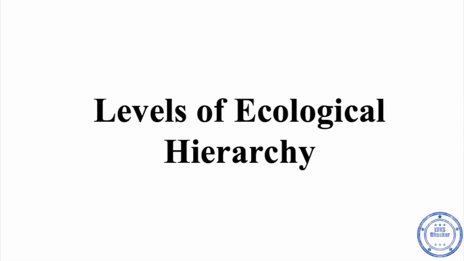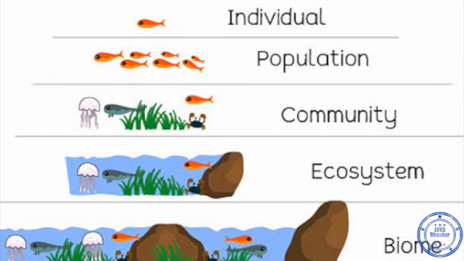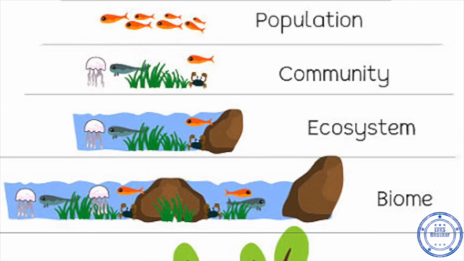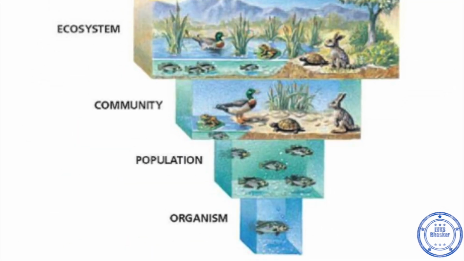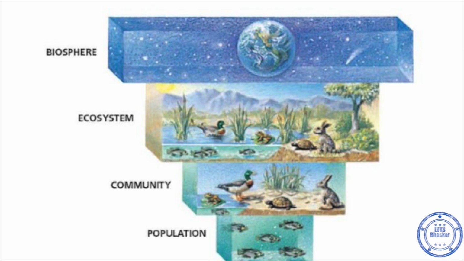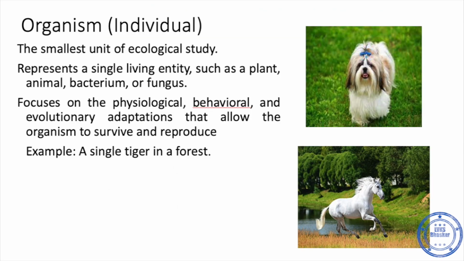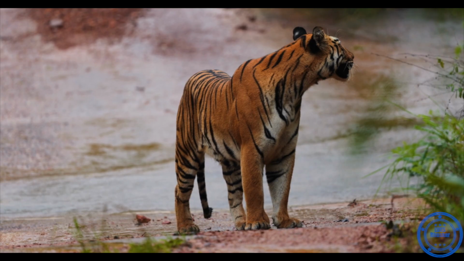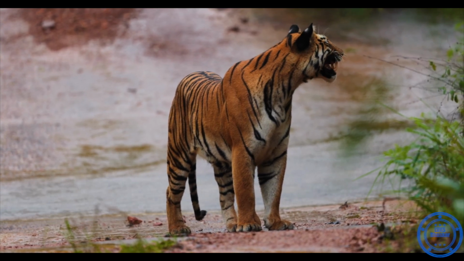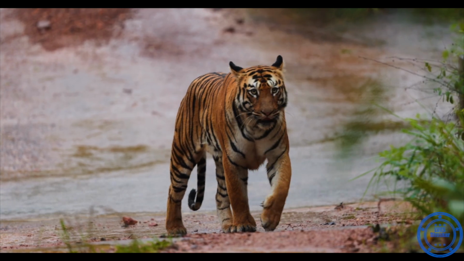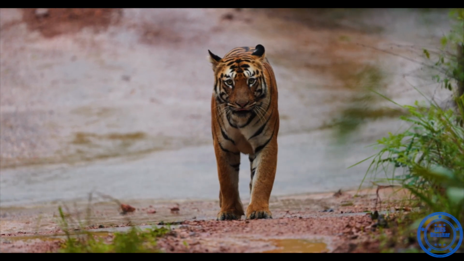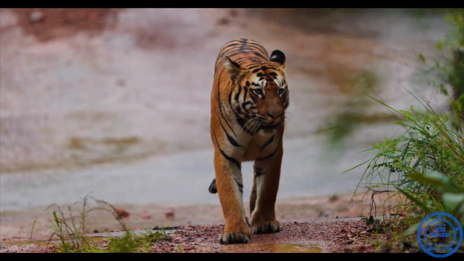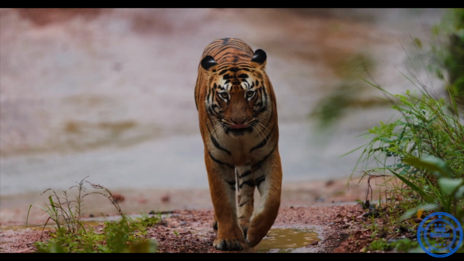Now, let's explore the levels of ecological hierarchy. The structured way of life on the earth is organized from the smallest living unit to the entire planet. The smallest unit is the organism. It is a single living being such as a plant, animal, bacterium and fungus. Here we study how the individual adapts physiologically, behaviorally and evolutionarily to survive and reproduce. An example is a single tiger roaming in the forest.